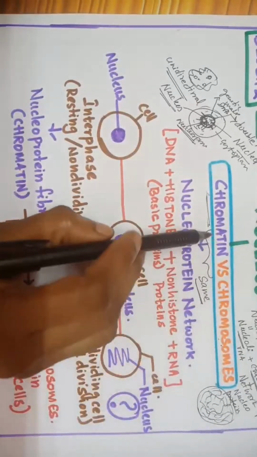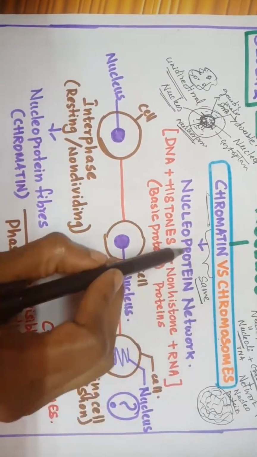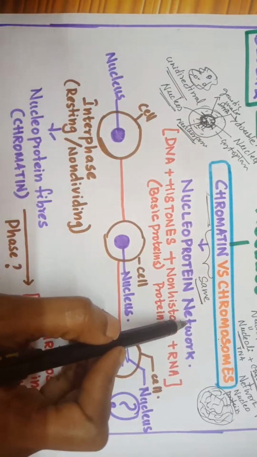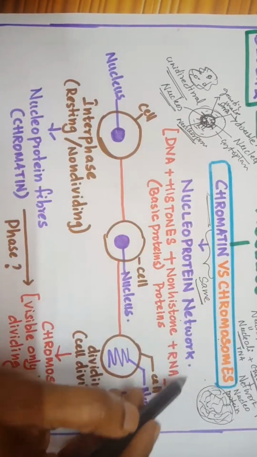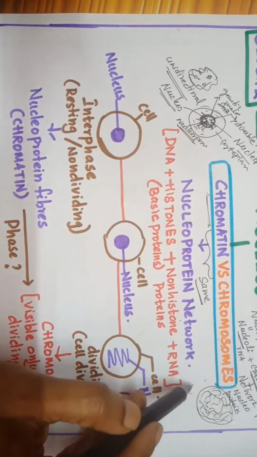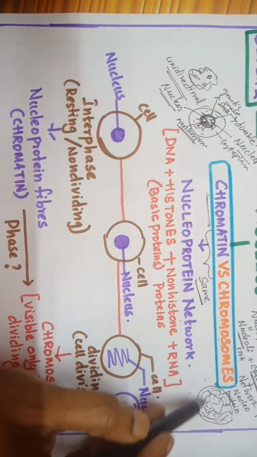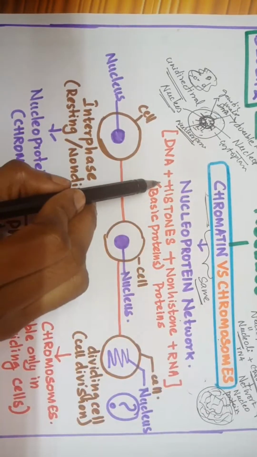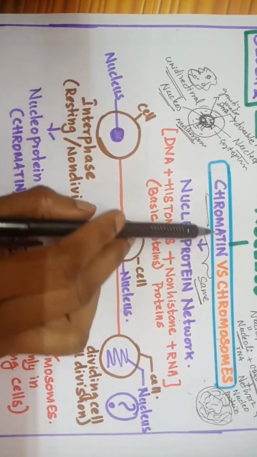See here, now you can understand chromatin versus chromosome. It is a nuclear protein network. I told you what is given in your NCERT book. In the cell chapter, they have mentioned it as a loosely packed nucleoprotein network. So what is the composition of chromatin?